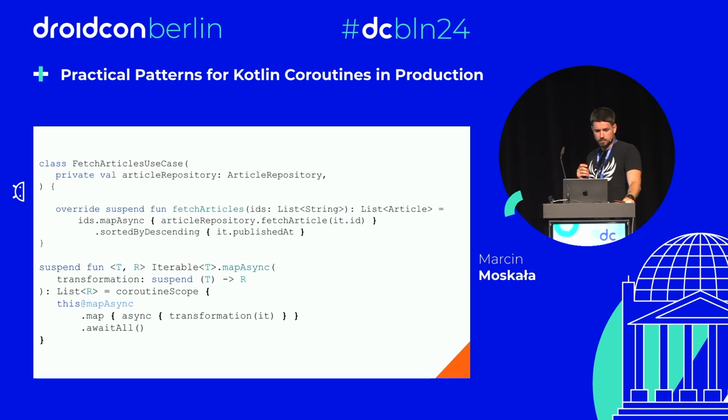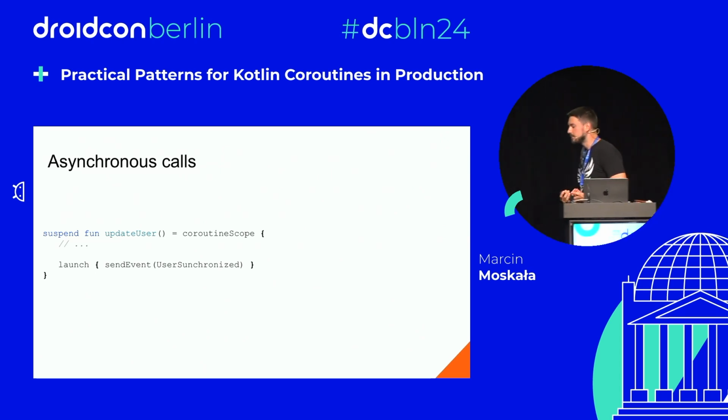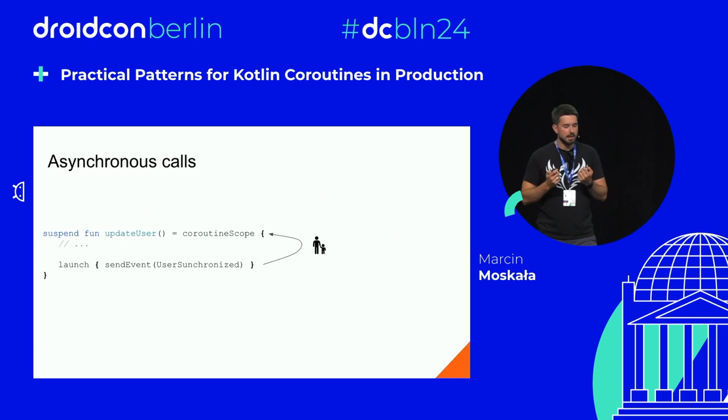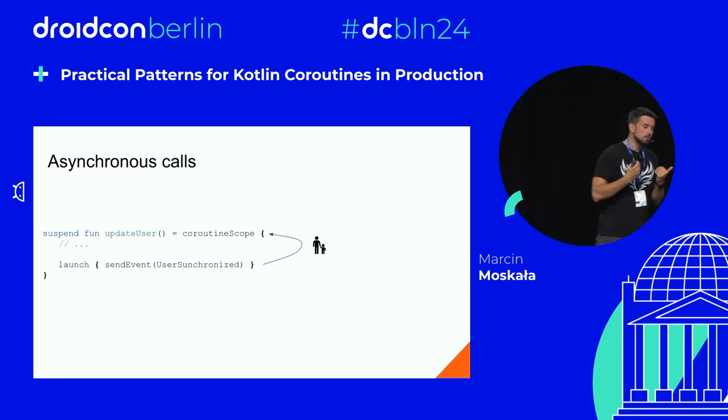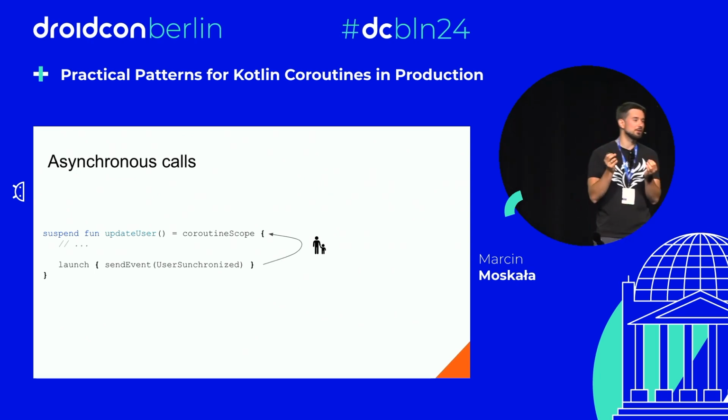Now let's talk about some other common problems and common misuses. I want you to understand, because clearly many people do not understand it in this world, that whenever you create a coroutine with launch or async, this coroutine becomes a child of the scope. And one of the rules of this relationship is that the parent waits for its children. And since coroutine scope is a suspending coroutine, suspending until it is completed, coroutine scope awaits the completion of this launch. So coroutine scope cannot complete before this launch is completed.